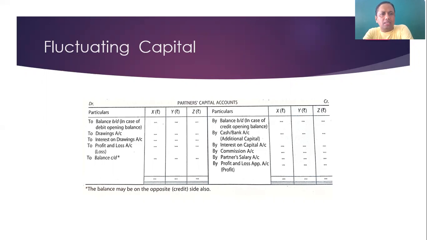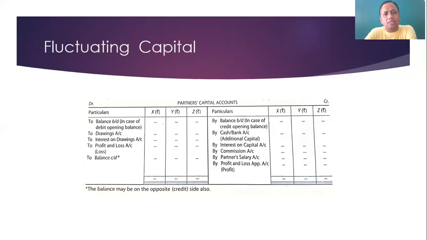So we have to take the drawings. Several times all the partners do not withdraw the amount from the business, so drawings are not given for all the partners. Only one or two partners' drawings may be given. So we write in the partners capital account itself whose drawings are given. Interest on drawings may also be there in the question.